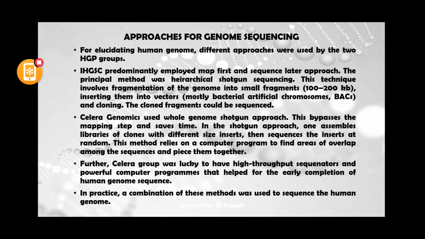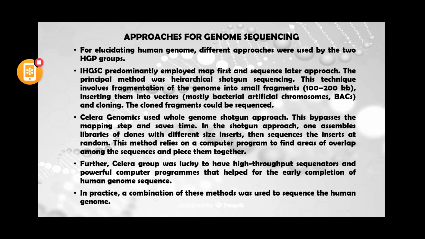After generating these random sequences, they put them into the computer, and this computer removes the overlapping regions, meaning which sequences are getting repeated again and again. They remove that and they make up 99% of the whole genome sequence very fast. Then these pieces are attached together using a computational approach.